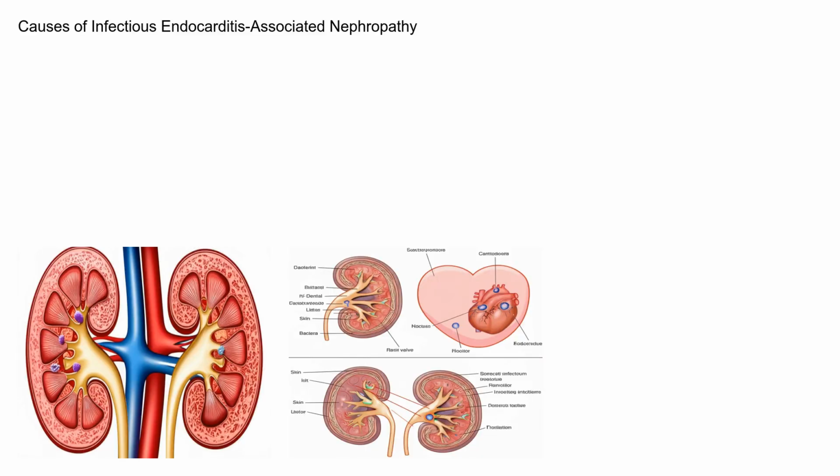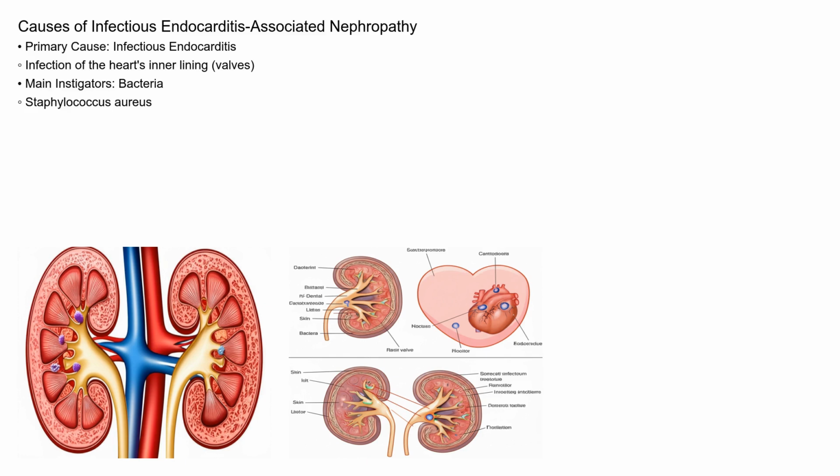The primary culprit behind infectious endocarditis-associated nephropathy, as the name suggests, is infectious endocarditis. This is an infection of the inner lining of the heart, specifically the heart valves. Bacteria, most commonly Staphylococcus aureus or Streptococcus species, are the main instigators. These bacteria enter the bloodstream, often through intravenous drug use, dental procedures, or indwelling catheters, and then colonize the heart valves, leading to the infection. It's the body's response to this infection and the bacteria themselves that trigger the kidney problems.